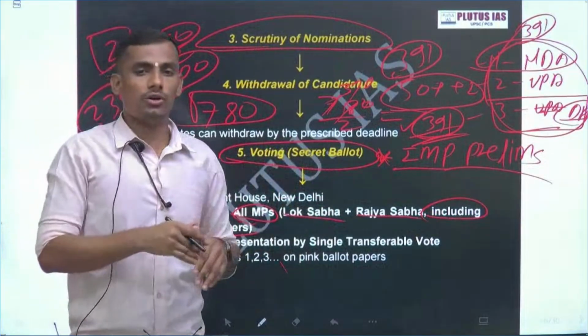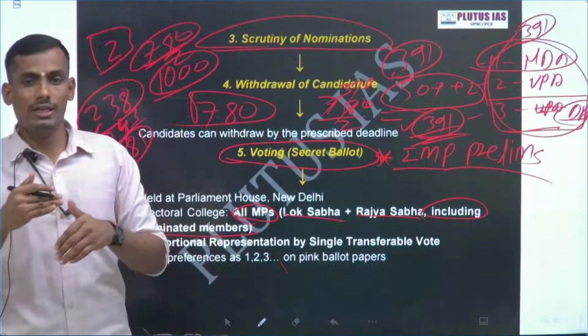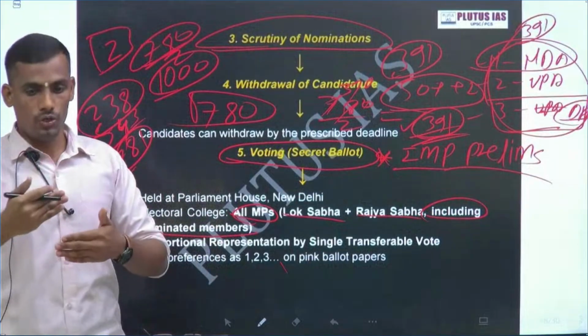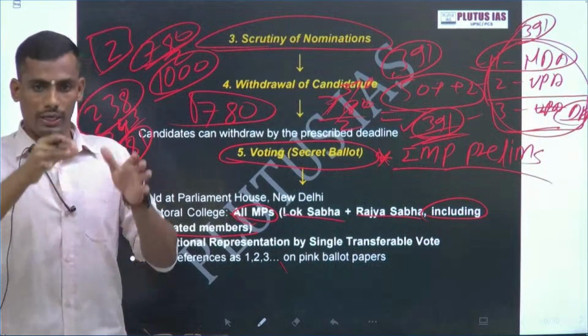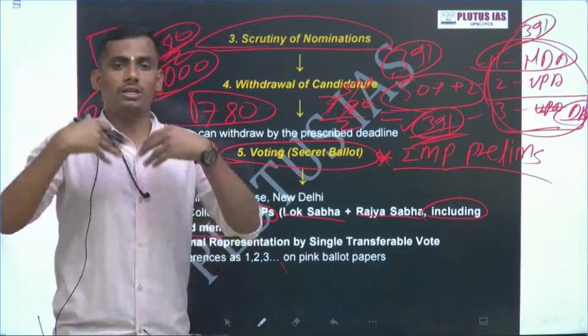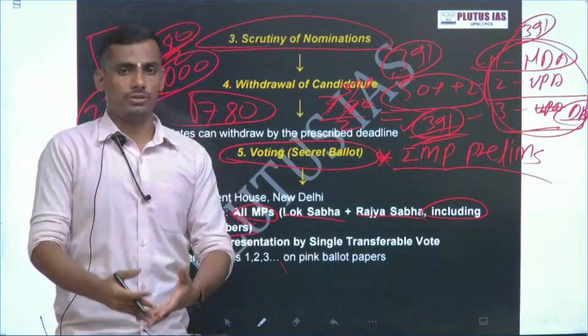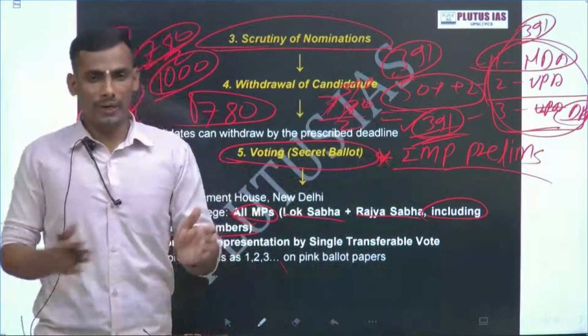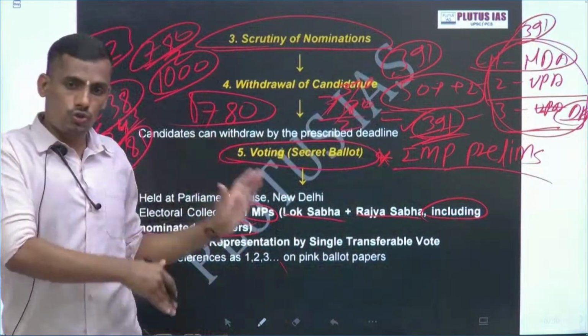Why is this the process? This is called proportional representation with single transferable vote. Your vote is single: you give the preferences, and that vote is automatically transferred to the other candidates. Generally, this process is given by the constitutional provisions.